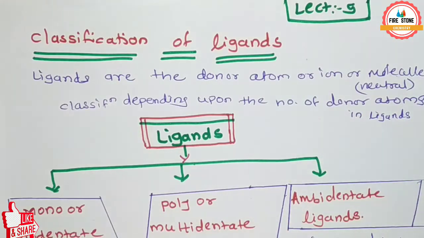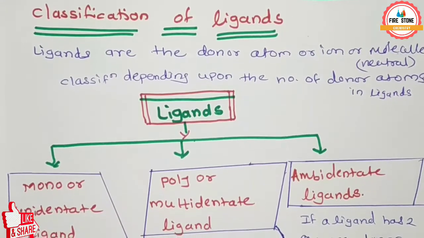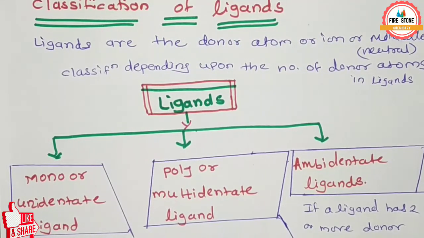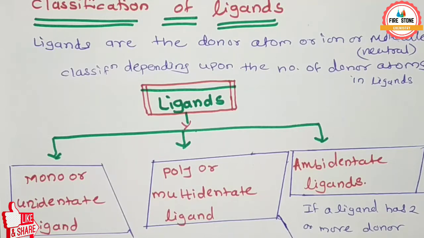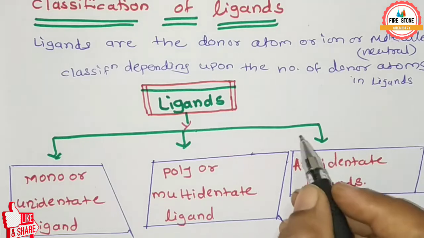Number of donor atoms in the ligand. In previous lectures, we saw that ligands are donors, and the word ligand comes from the Greek word ligand. Ligand means bind, and the molecule binds to the metal in the coordination compound. So, depending upon the binding property or number of donor atoms in the ligand, they are classified into three.